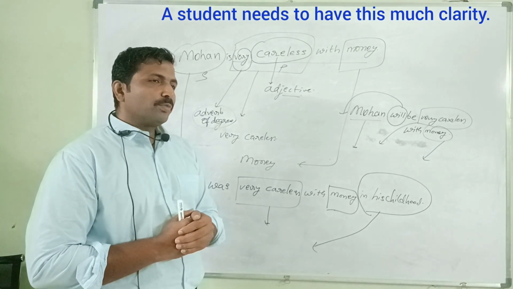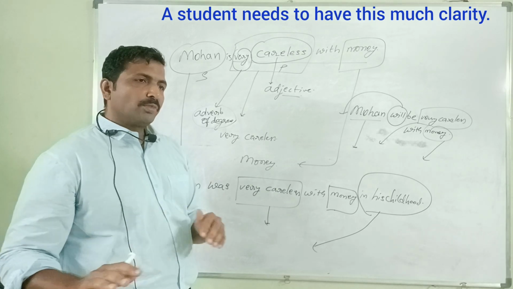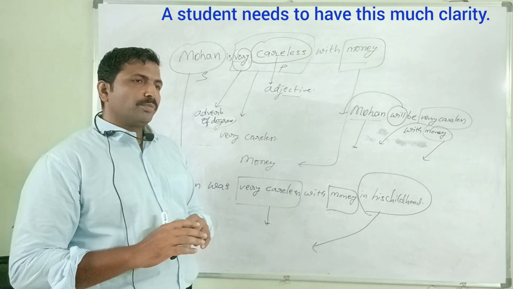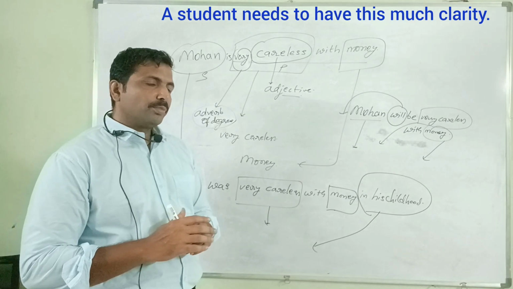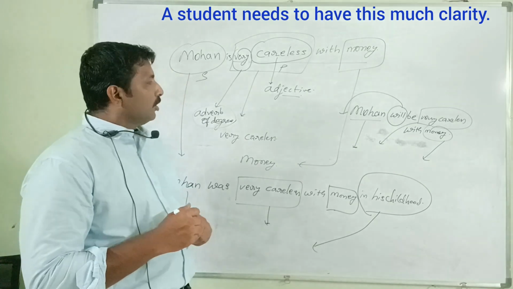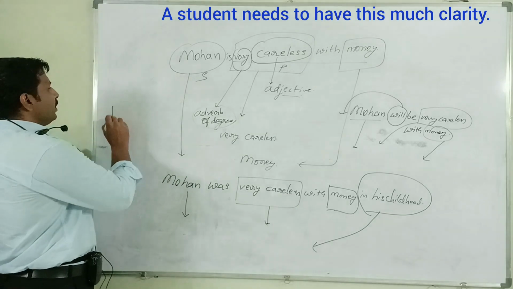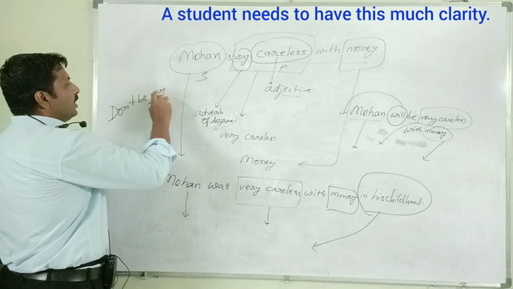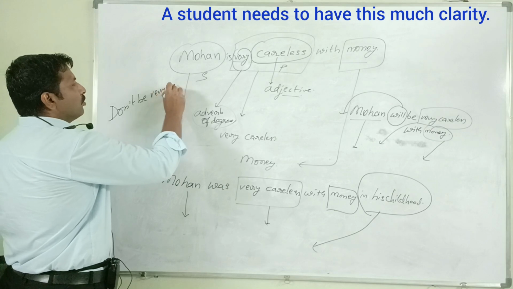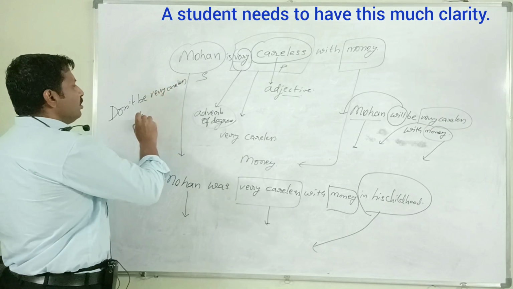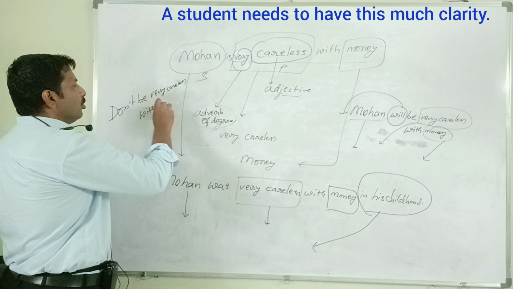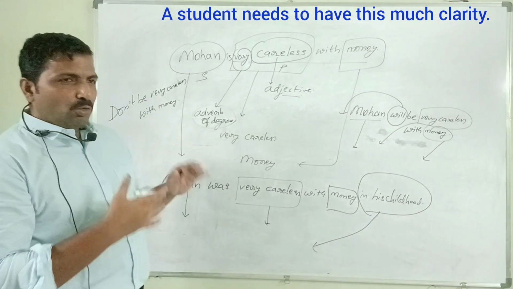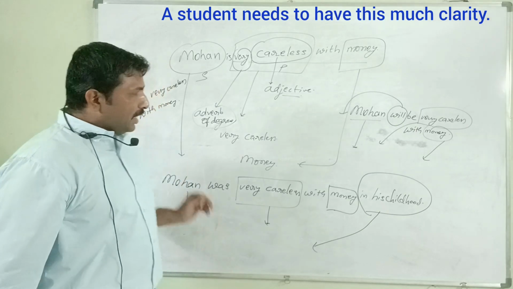Kalyan: Don't be very careless with money. That's it. Imperative state of being: Don't be very careless. Politely.